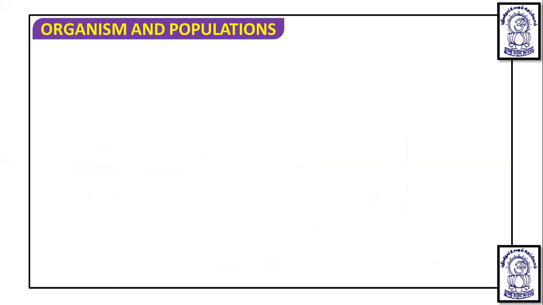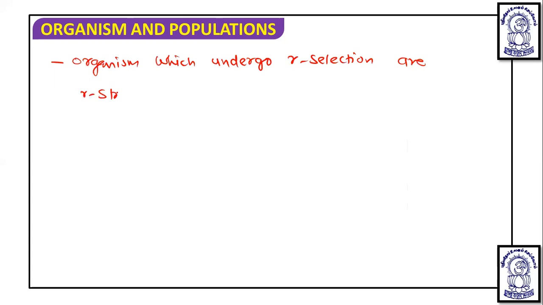So the organisms whose life history is subject to this R selection are often referred to as R strategists or R selected. So organisms which undergo R selection are R strategists or R selected.